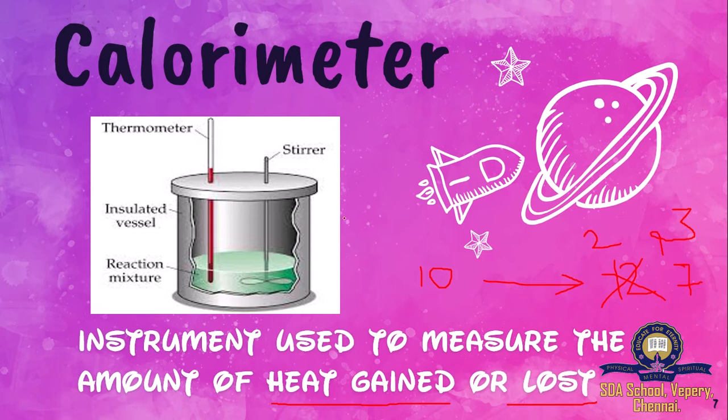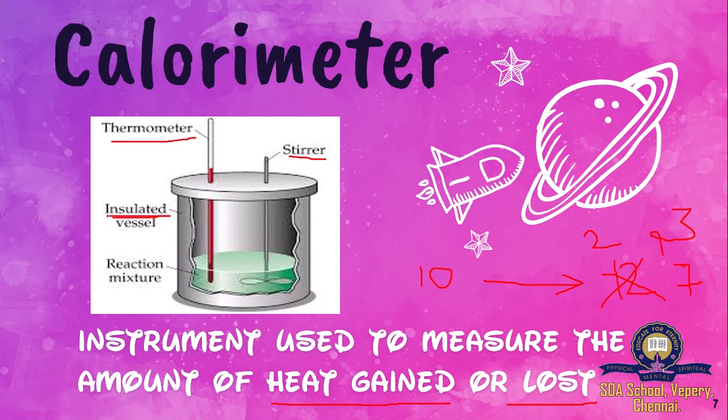Similarly, we are going to calculate the gain and loss, the heat gained and the heat lost in a particular process. And in order to measure that loss or gain of heat, we need a calorimeter. What does a calorimeter have? It has a stirrer, it has a thermometer, and it has an insulated vessel.